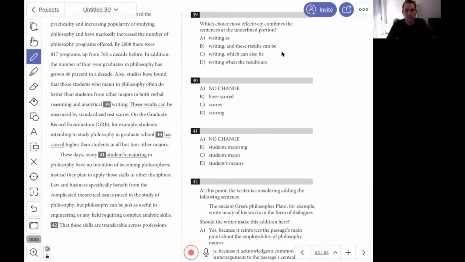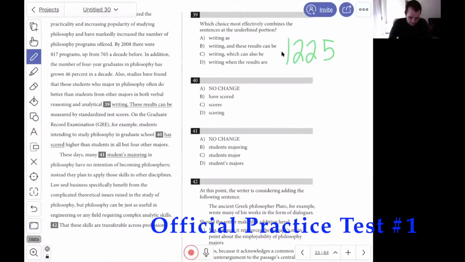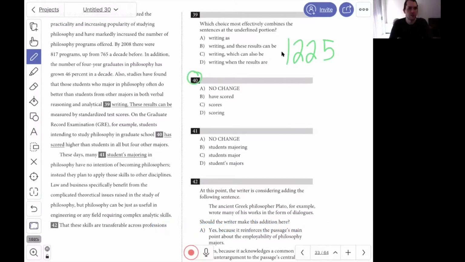Today in CapEd Explains, we're looking at a short, simple, but crucially important grammar rule. To follow along, go to page 1225 in your big blue book. We're going to be looking together at number 40. Now this is a grammar question, so we can just jump straight into it.